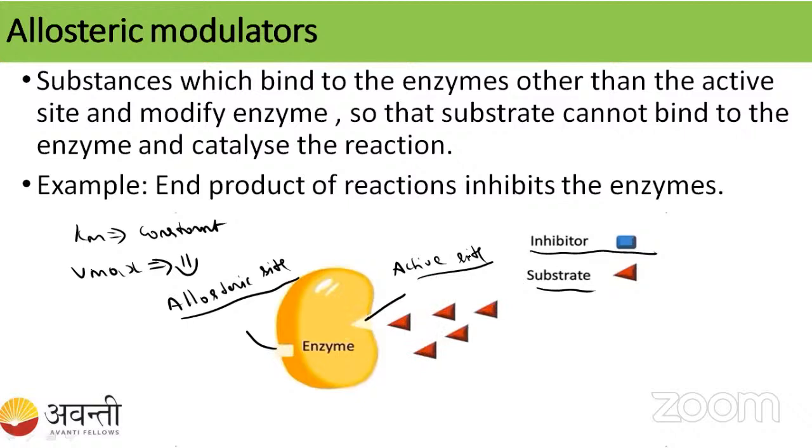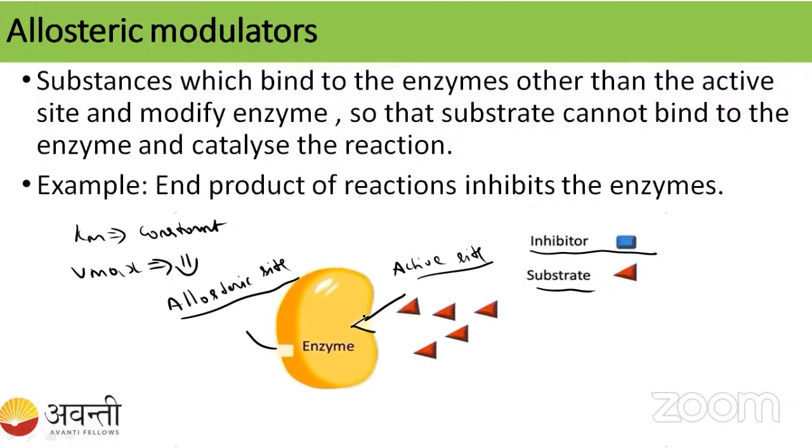So what will happen now? The shape of the enzyme is going to be changed. The substrate cannot fit tightly to the active site of the enzyme. See here, it should be like this. Now the inhibitor binds, and after the binding the shape changes. It becomes broader, so the substrate cannot bind to the active site.